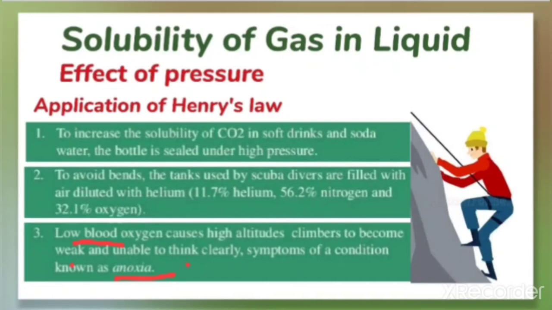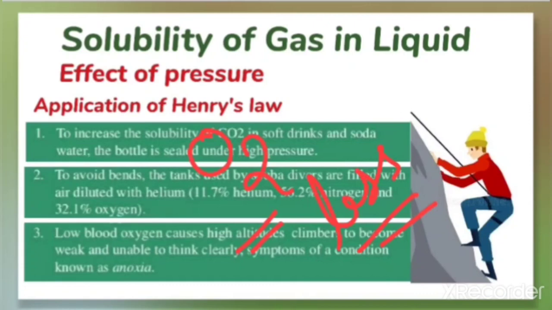This is due to low blood oxygen. Why does it happen? Because at high altitudes the partial pressure of oxygen is less than at ground level, so this results in a low concentration of oxygen in the blood and the tissues of the people.